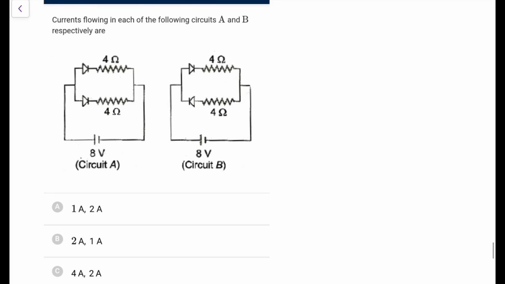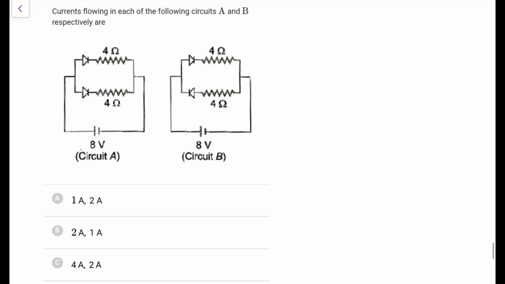Next. Current flowing in each of the following circuit A and B respectively are, okay, this is forward bias, this is forward bias, both will be wire, this is reverse bias, this is forward bias. So here this will be in parallel, so it would be 2 ohms, so 8 by 2 ohms, so what we have, this is 4 ampere. Here it will be only 4 ohms, so it would be 2 ampere. So the answer would be 4 ampere and 2 ampere, option C. Again an easy one, just check which is forward, which is reverse.